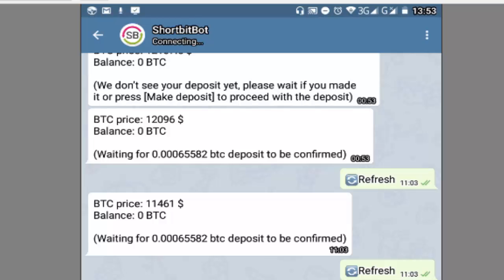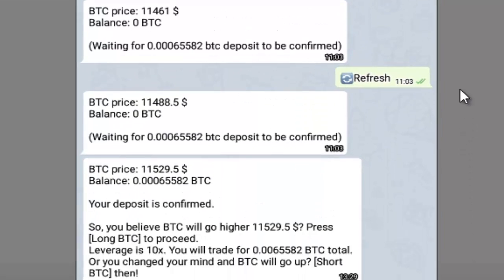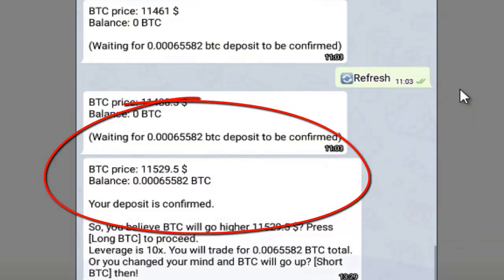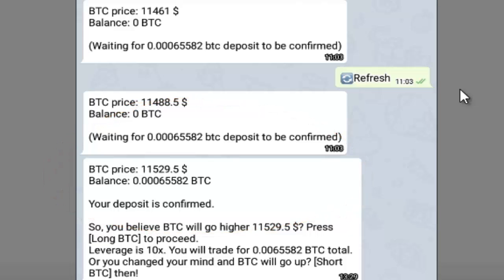But I want to focus on this aspect that right now I just deposited, as you can see right there. I deposited 0.006 Bitcoin, just to try out the app and trade with a real account, because I was trading in demo last week. So now I've moved back in with my own funds, because the first withdrawal that I made was using the bonus that I got from Shortbit bot when they were still giving out bonuses. Today I decided to go in with 0.006 BTC, because I see Bitcoin is back to that price where it's averaging going up once again.